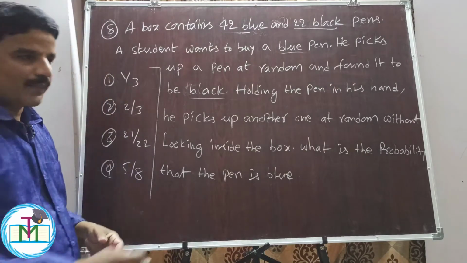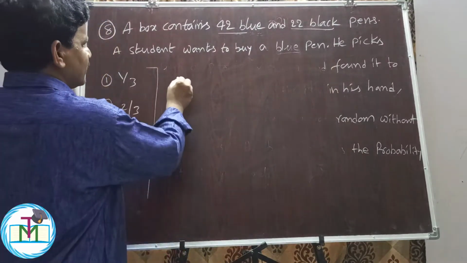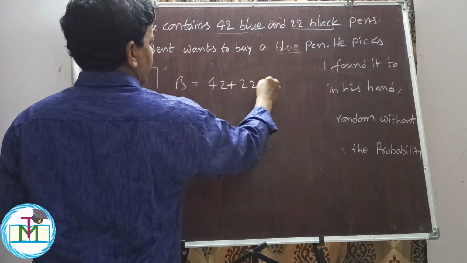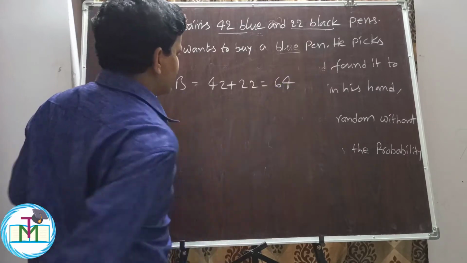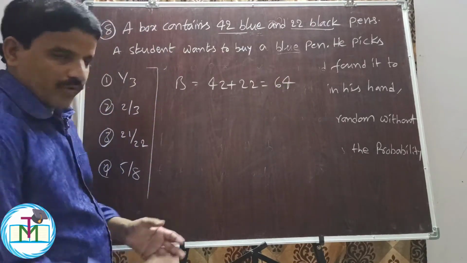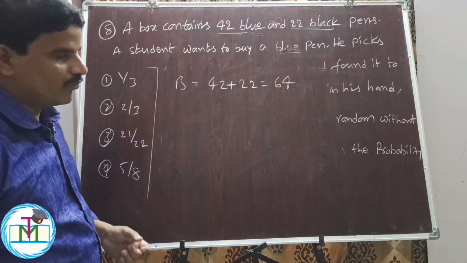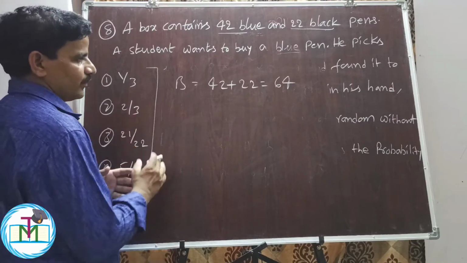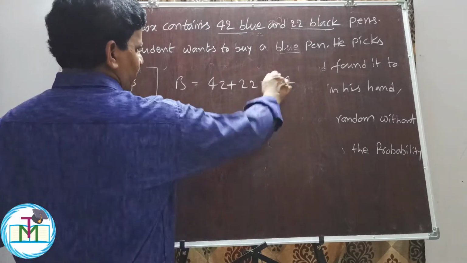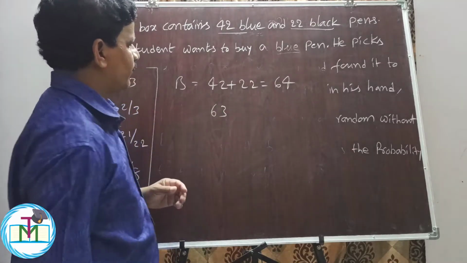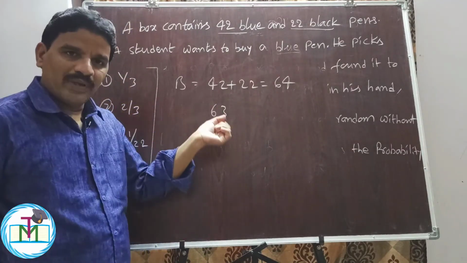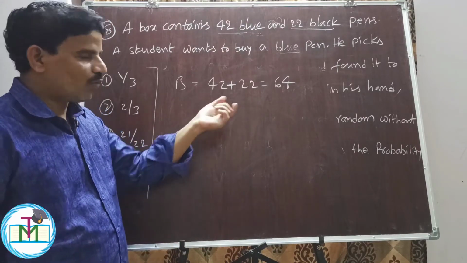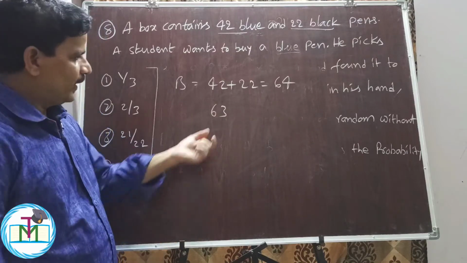We have 4 options. The total number of pens in the box is 42 plus 22, so there are 64 pens in the box. Now he picked up one pen and found it to be black. Therefore one black pen should be removed, and it becomes 63. So 42 blue pens are still there in the box, but the total number of pens is 63, because one black pen is in his hand.